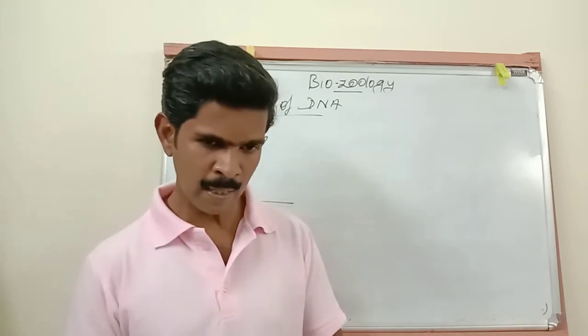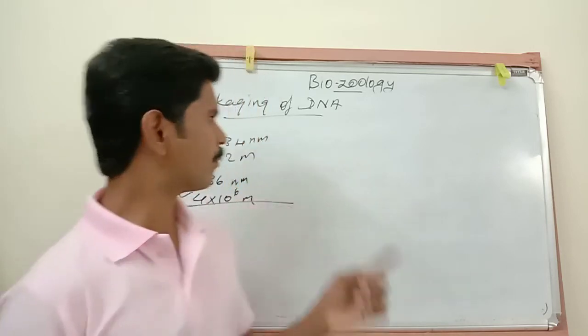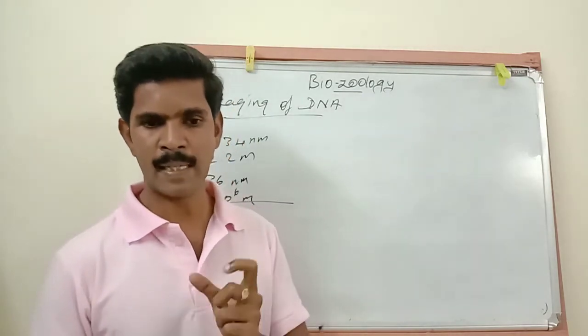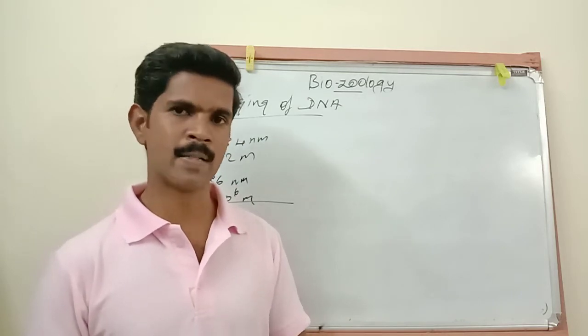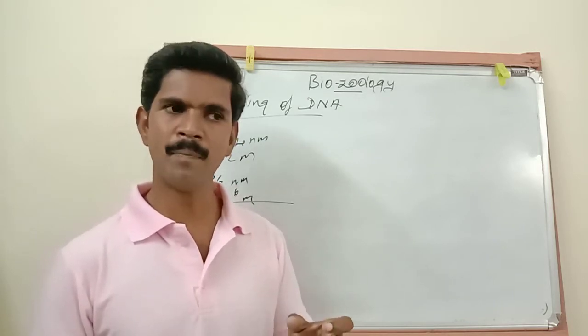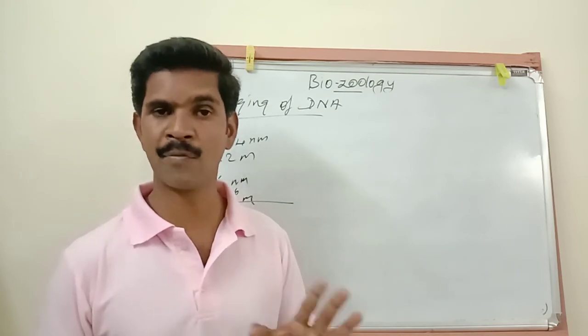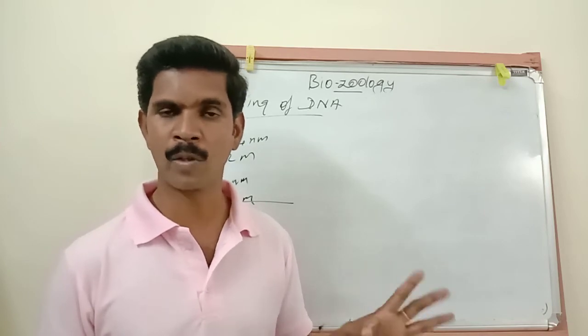Then the next point about packaging of DNA is one important 2-mark question: genophore. Genophore means that in prokaryotes, the DNA molecules are circular in shape and lack chromatin. That means no chromatin is present in the nucleic material or DNA.